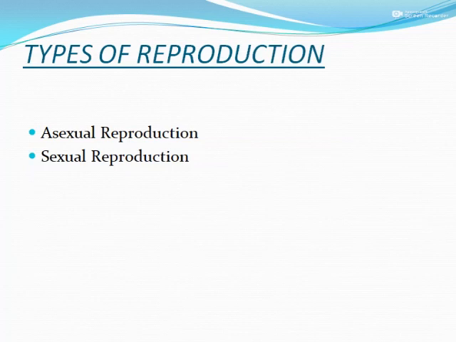Okay, types of reproduction. We have two types of reproduction: asexual reproduction and sexual reproduction. Today we will study asexual reproduction, but before we go on, let us differentiate between the two. Asexual reproduction is a process of reproduction in which mating of gametes is not involved. Only one single parent is involved. Next, sexual reproduction is where fusion of male and female gametes takes place, and two parents are involved. We will study this in detail now.